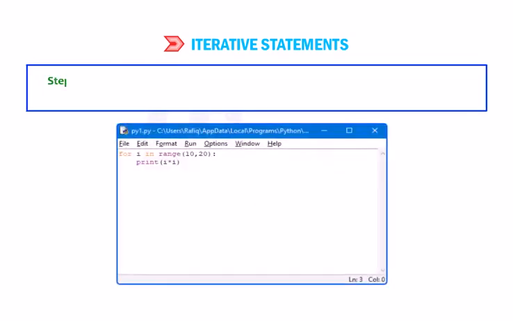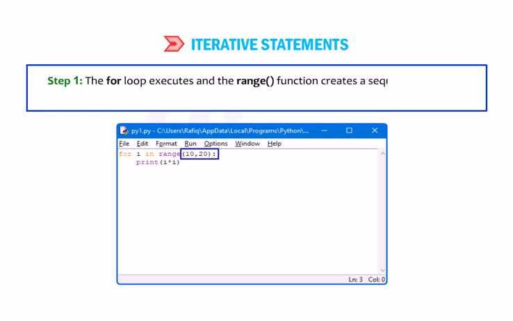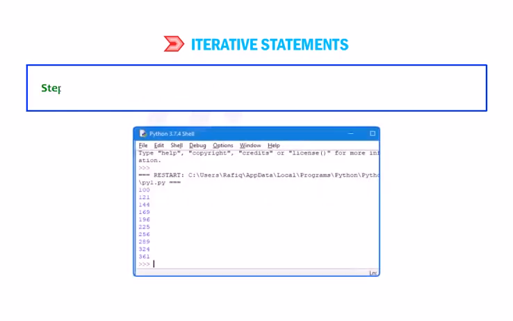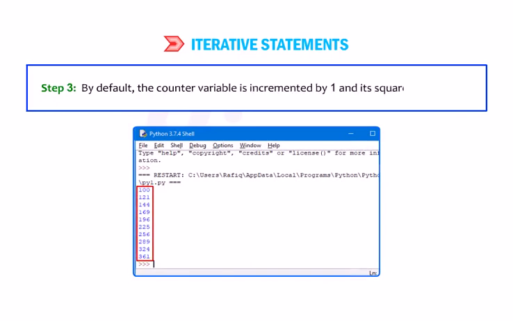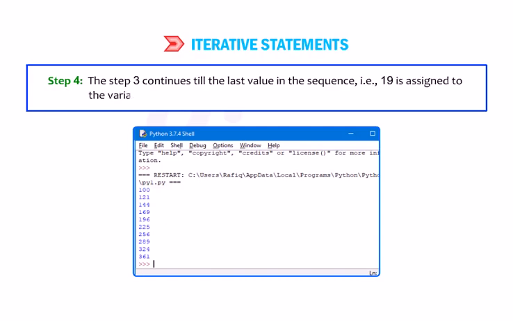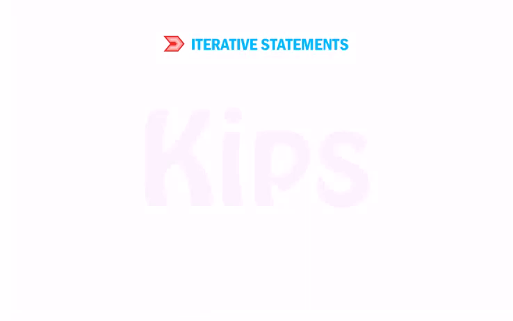Step 1. The for loop executes and the range function creates a sequence of values between 10 to 19. The initial value, that is 10, is assigned to the variable I. Step 2. The square of the value 10, that is 100, is printed. Step 3. By default, the counter variable is incremented by 1 and its square gets printed. Step 4. Step 3 continues till the last value in the sequence, that is 19, is assigned to the variable I and its square is printed.